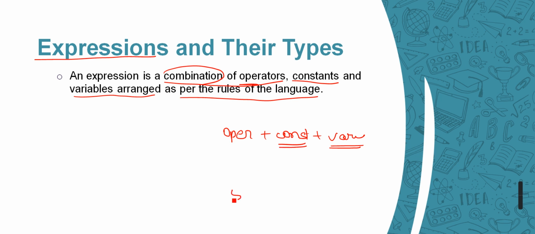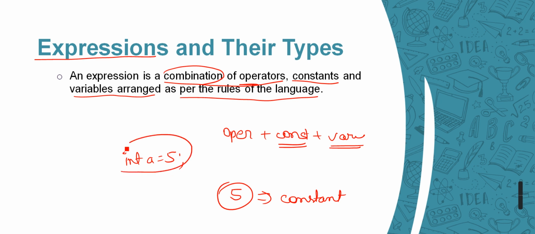Constant is something like, I will write directly 5. Instead of writing int a is equals to 5, I can directly have 5. So this is termed as a constant value. Instead of using any variable space, I can directly use this one, right? So this is termed as constant. Okay, constant and variable is okay for us, but this one is not okay. Operators. What are operators?